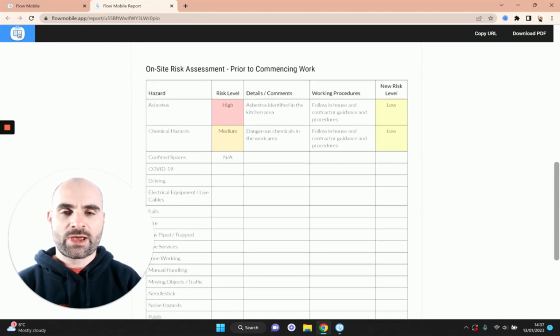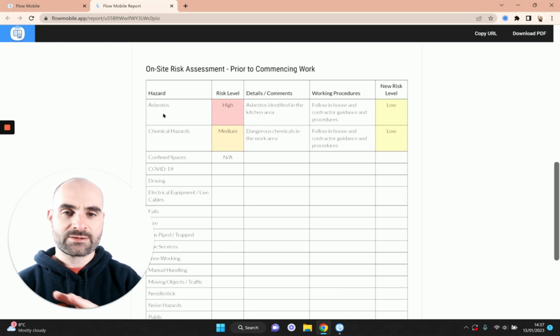Now, if we head on to the risk assessment section, you can see we did those two risks. We did asbestos and chemical hazards, and for confined spaces, we marked that as not applicable. So the one that we deleted, the biohazard information, has just not appeared on the report at all. So you can see here the difference between either deleting the risk or marking it as NA.